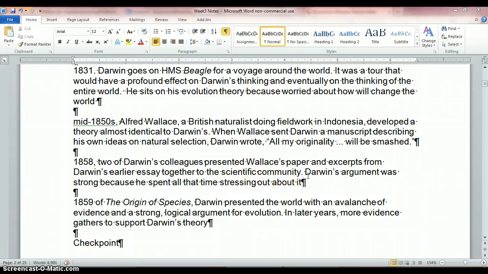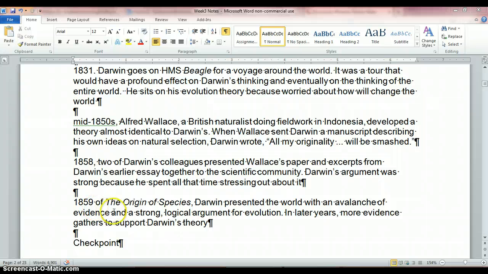They did Darwin's before Wallace's paper, so Darwin is known as the originator of all the ideas, and of course he did come up with it ahead of time, even if he didn't share it. Luckily, scientists are much more into sharing nowadays. But this allowed Darwin's argument to be heard, and it was strong because he spent years stressing out about how his society was going to handle this and trying to get every detail correct, right?